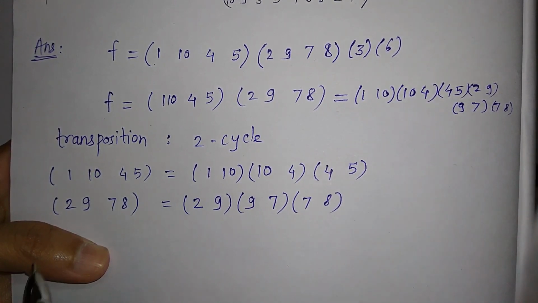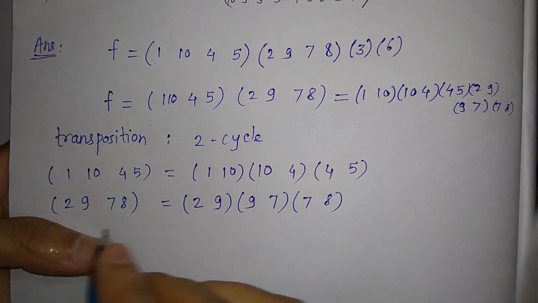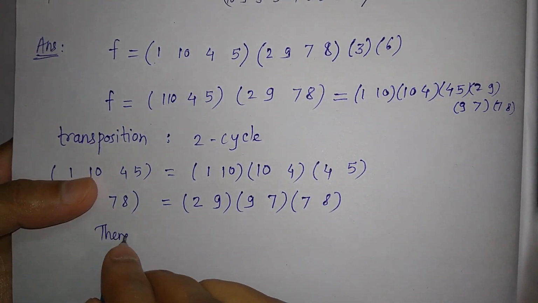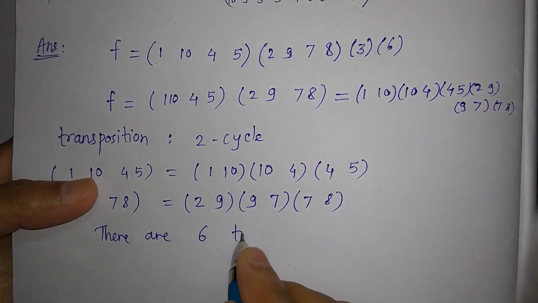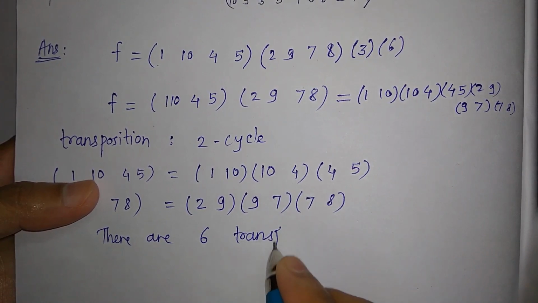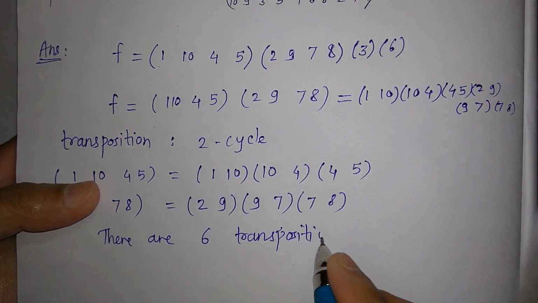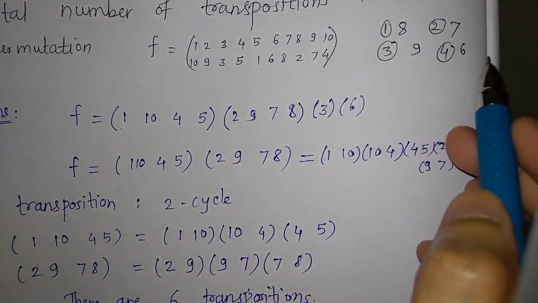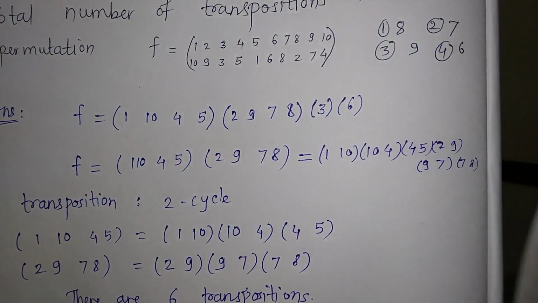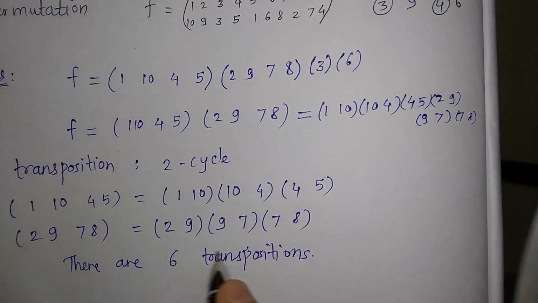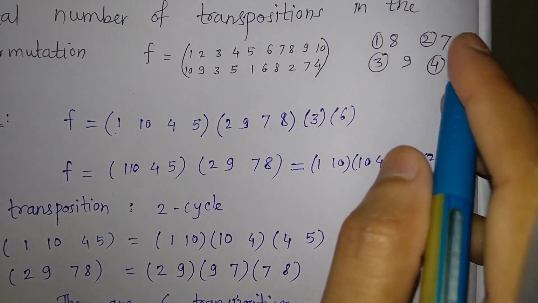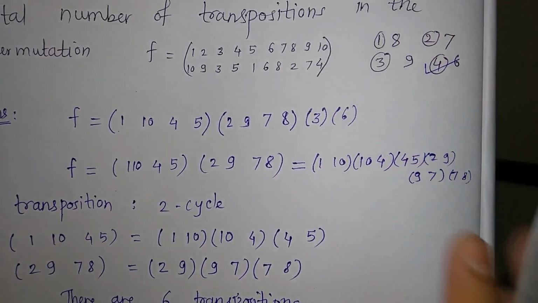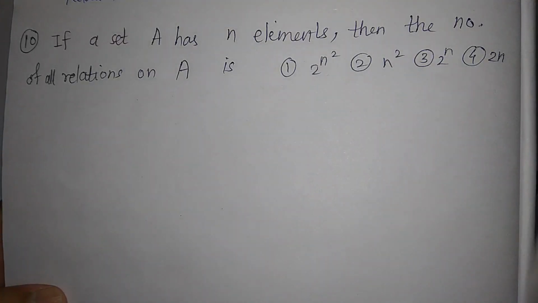ठीक है, तो यहाँ पे there are 6 transpositions. Forgot to write the options. The options are 8, 7, 9 and 6. So we have just calculated there are 6 transpositions. So this fourth option is the correct option. Let us solve another question.